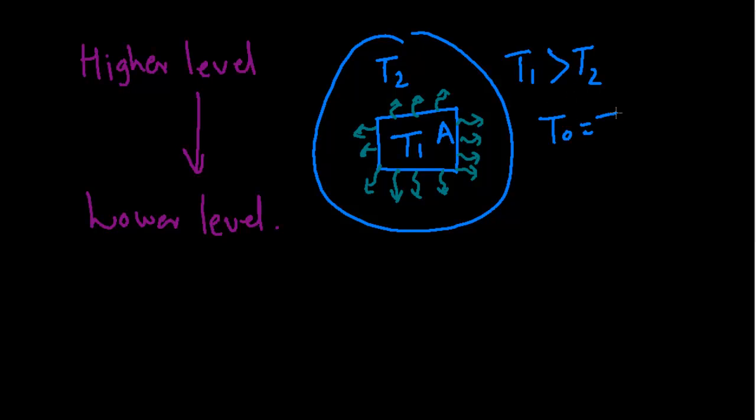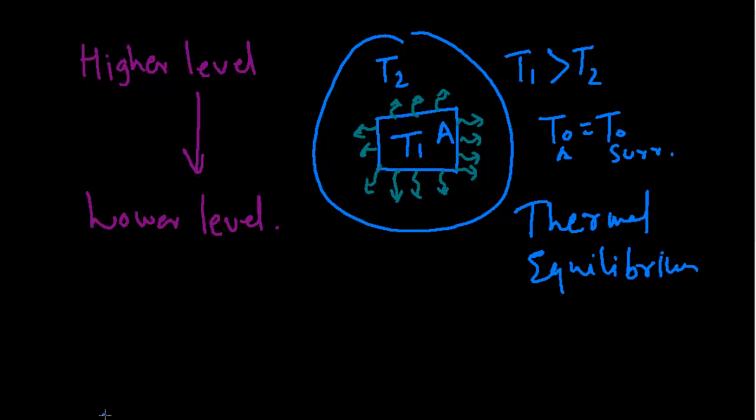So when both the temperature of body A and the temperature of the surroundings become equal, then this heat emission process would stop, and the state will be called thermal equilibrium.